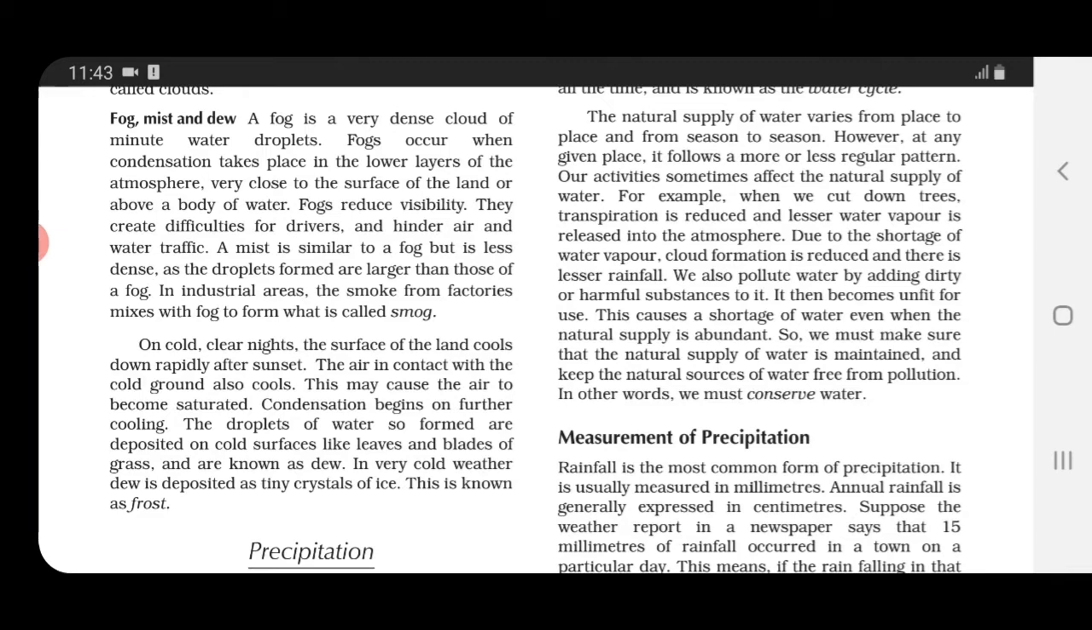Above we studied about droplets of water which are deposited on leaves, but here dew is deposited as crystals of ice, tiny crystals of ice, and this is known as frost. So the only difference between the two is this.